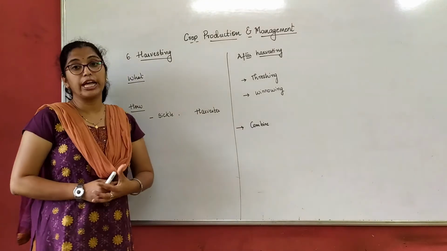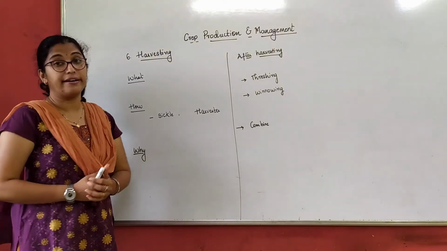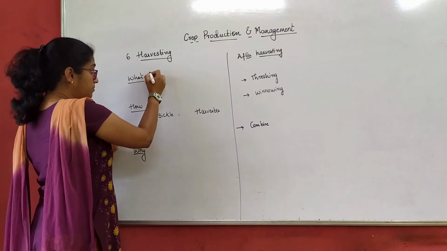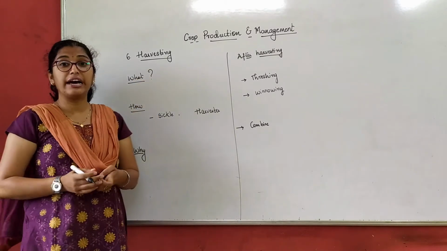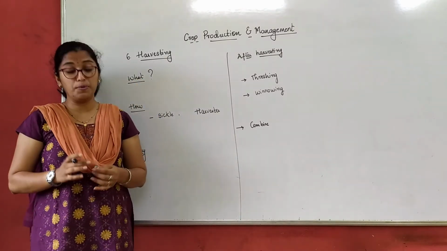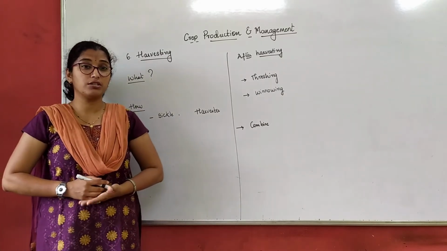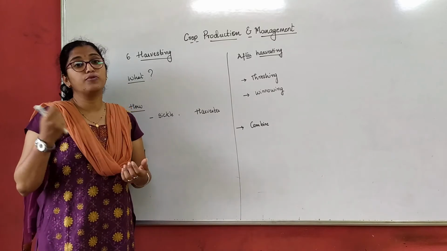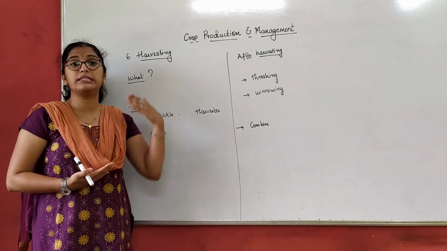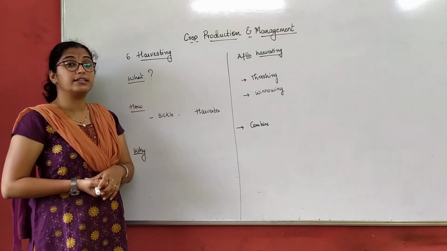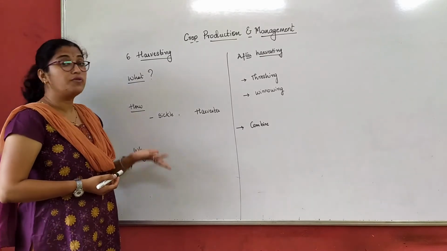Now the sixth agricultural practice, that is harvesting. What is harvesting? Cutting off the crops, cutting off the grains once it matures is called harvesting. So we have to cut the grains or the crops once it matures, so that we call it harvesting. So how do we harvest it?